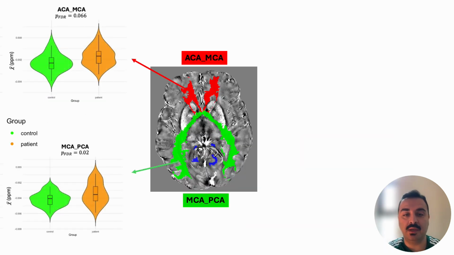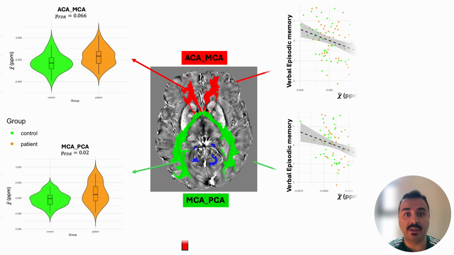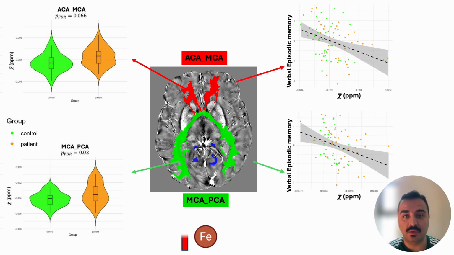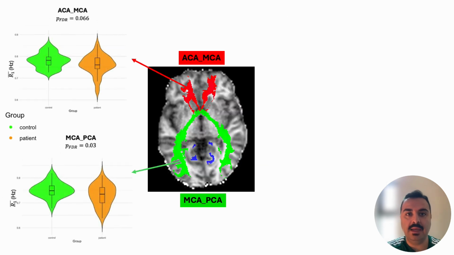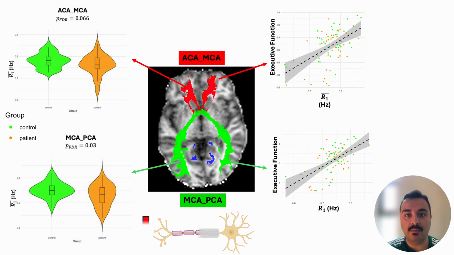Our results show that people with coronary artery disease have higher susceptibility and therefore more iron deposition in their brain than healthy controls. And more iron, which is seen as higher susceptibility in the right side figures, is related to weaker memory. And people with coronary artery disease have lower R1 values, which reflects less myelin than healthy people. And this lower myelin, seen as lower R1 in the right side figure, is associated with weaker executive function.